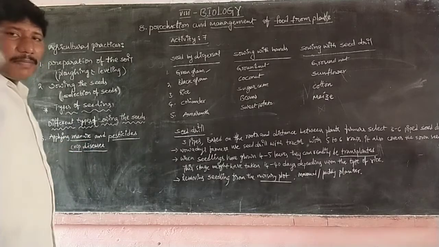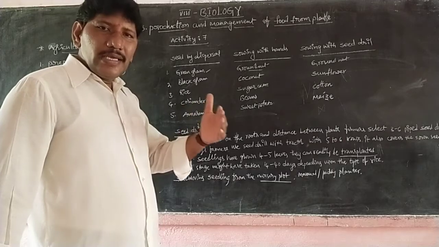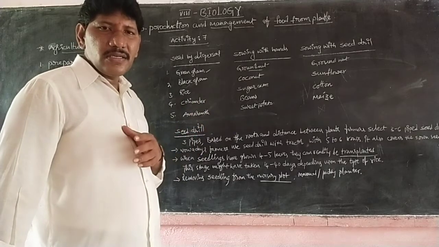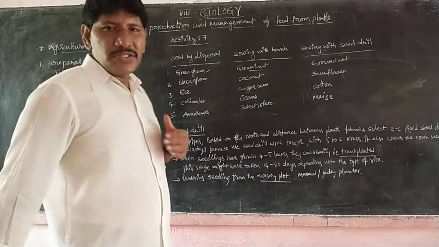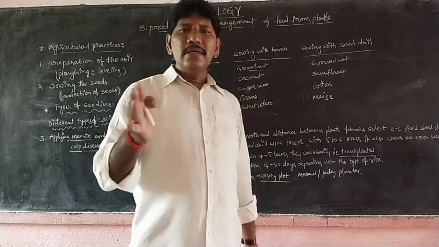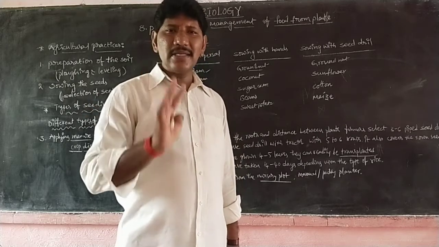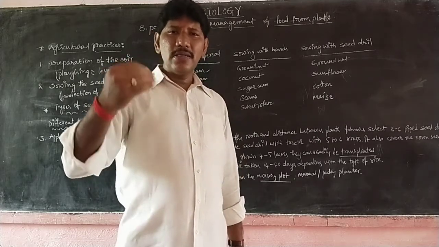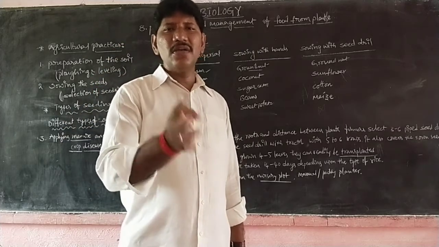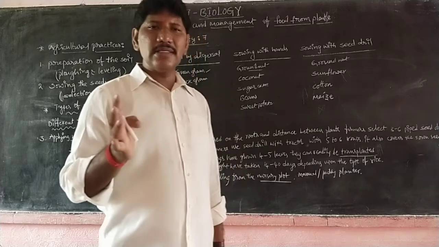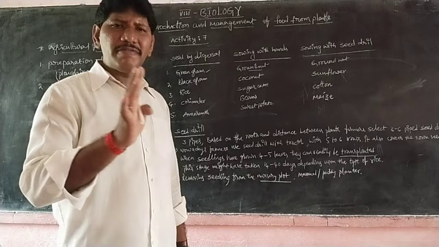So what is meant by manure? The growing crop certainly needs some nutrients. Irrigation supply alone is not sufficient for growing the crop. Apart from irrigation, we need to supply natural manures like cow dung, animal excreta and other compost for the proper growth of the crop. This is called applying the manure or fertilizers.